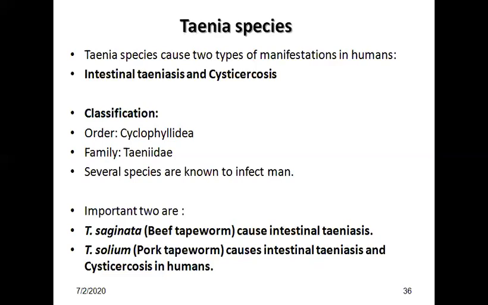Larva Cysticercus bovis is present in cattle muscle, but not in man. Cysticercus cellulosae is present in pig muscle and also in man: muscle, heart, and brain. Saginata causes intestinal taeniasis, solium causes intestinal taeniasis as well as cysticercosis. Definitive host is man, intermediate host is cattle in saginata. Definitive host in intestinal taeniasis in solium is human, intermediate is pig. In cysticercosis, both definitive and intermediate host is man, in solium. Infective form is Cysticercus bovis for saginata; for solium, intestinal taeniasis, it is Cysticercus cellulosae.